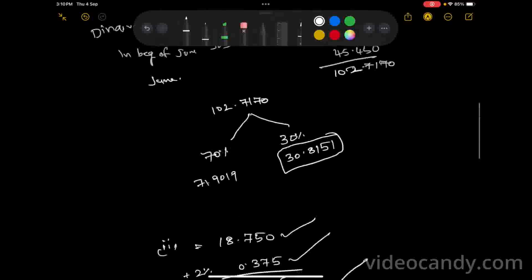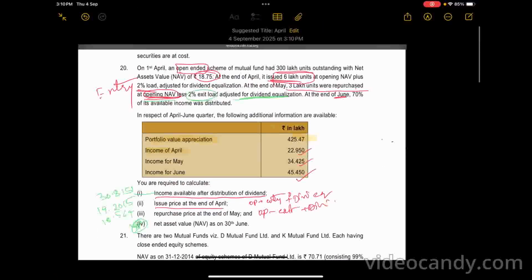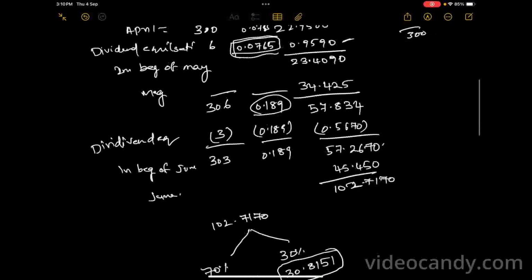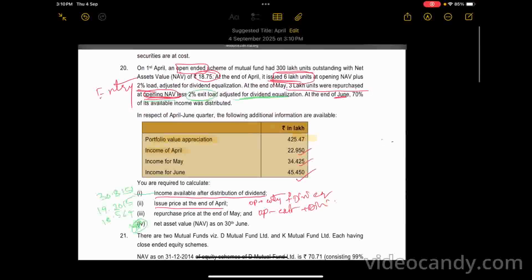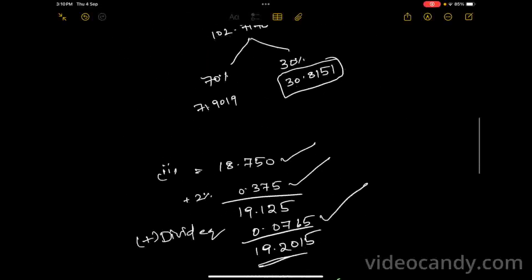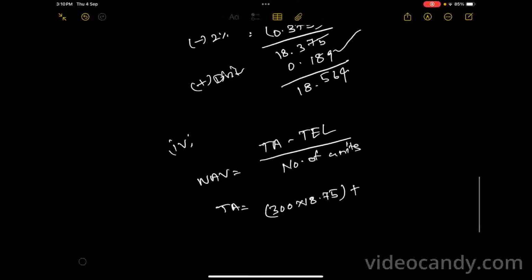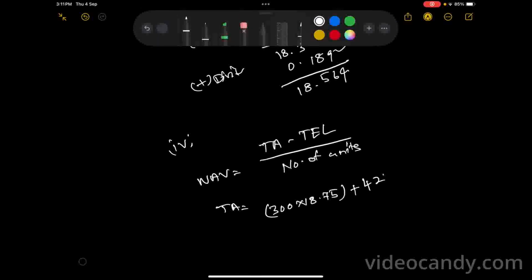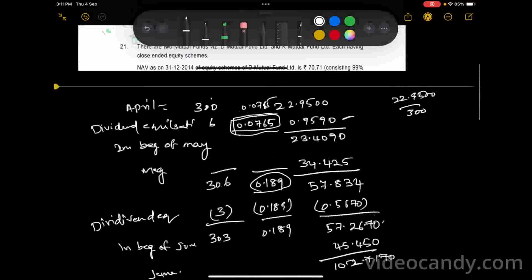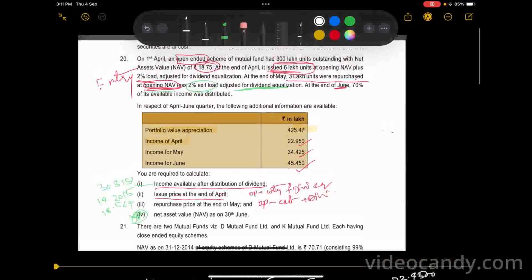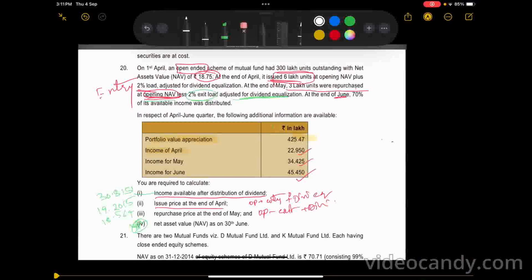Plus 425.47 portfolio appreciation. Appreciation means only the addition, not the total amount. So plus 425.47, right?